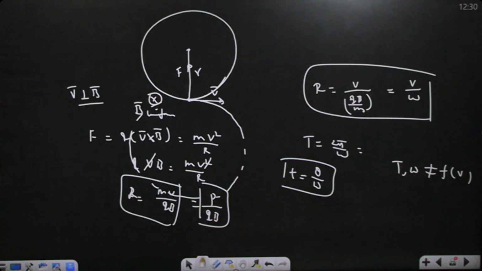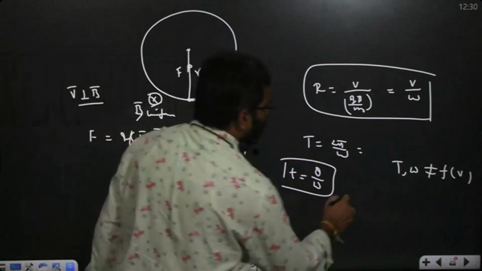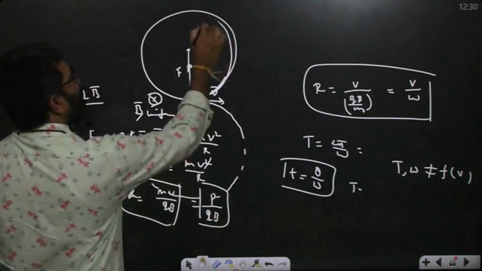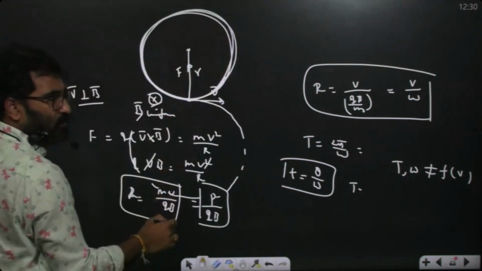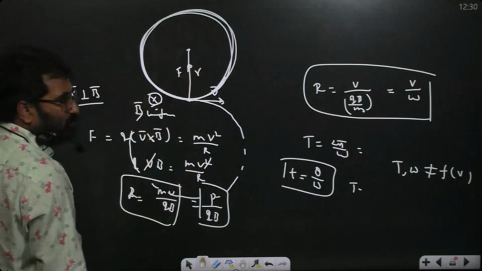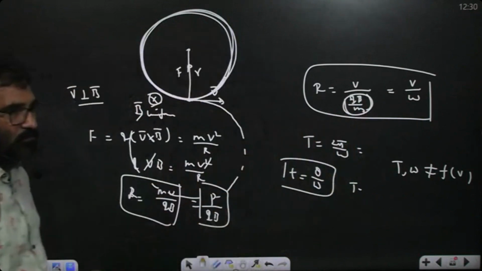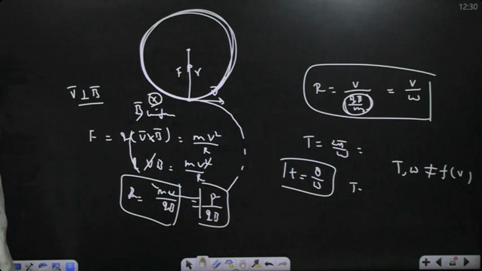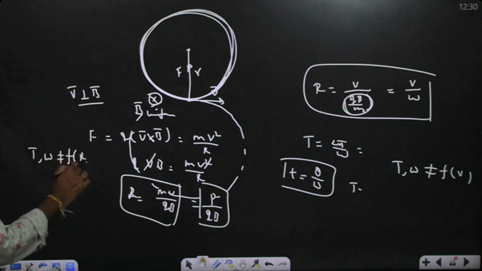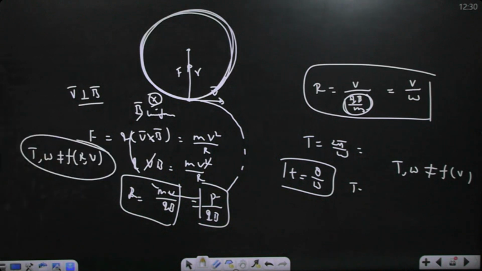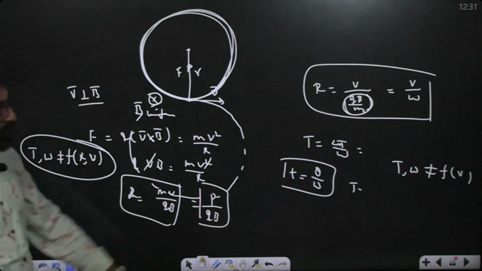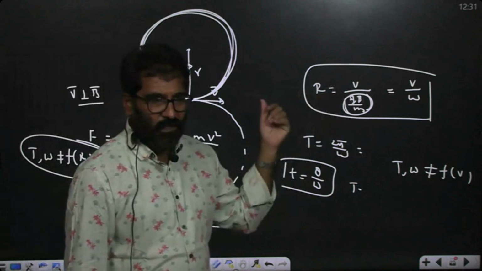Now mass increases, so simply time period is what? 2π/ω only. T is equal to, simply you can write, 2πr/v: total length 2πr divided by tangential speed. It comes the same. So remember, omega does not depend on velocity, nor on radius of curvature. Omega and time period are both independent of radius of curvature and speed. They only depend upon mass, charge and magnetic field. These appear in the formula, but it does not depend on them.